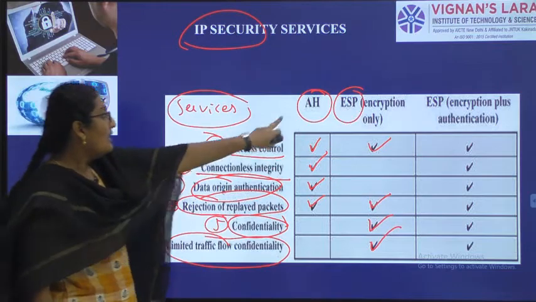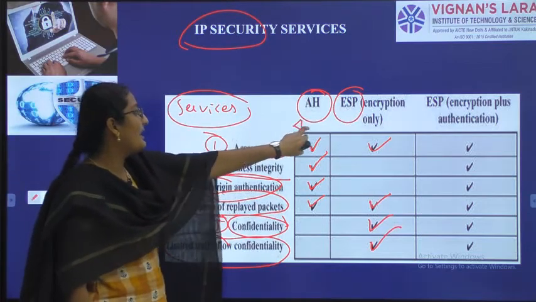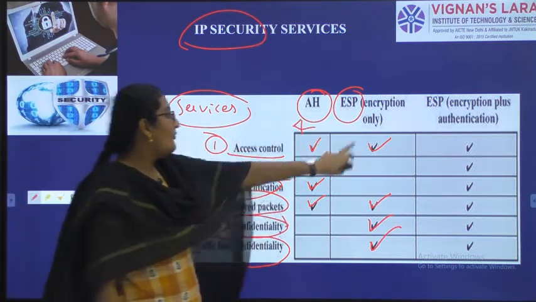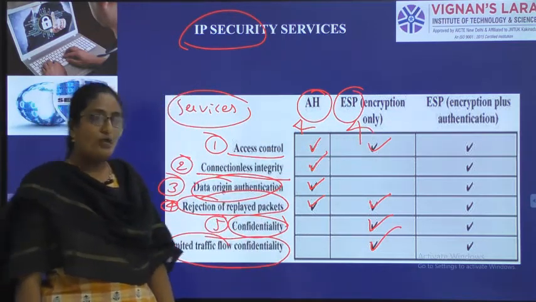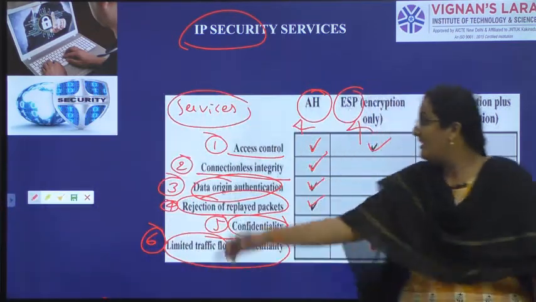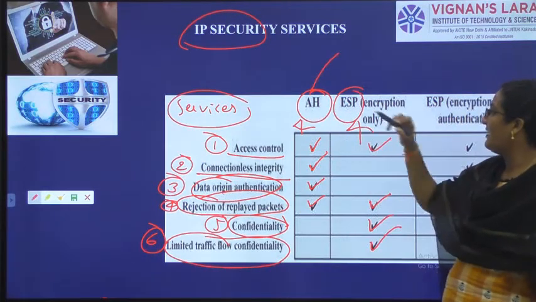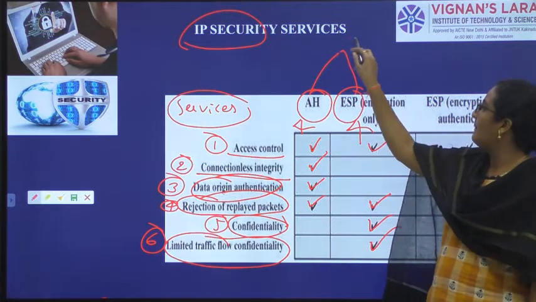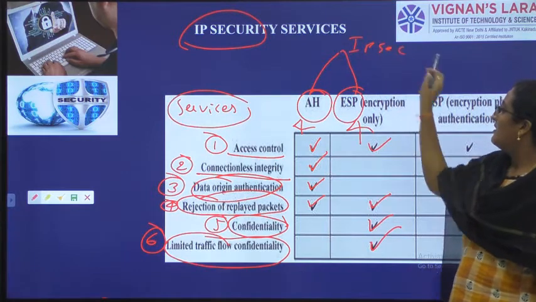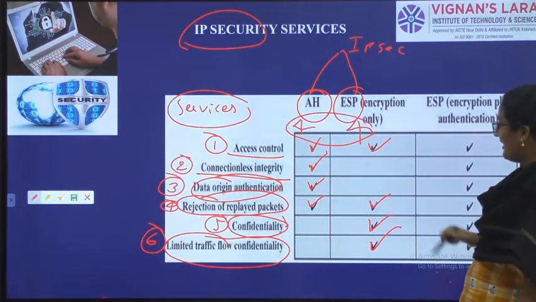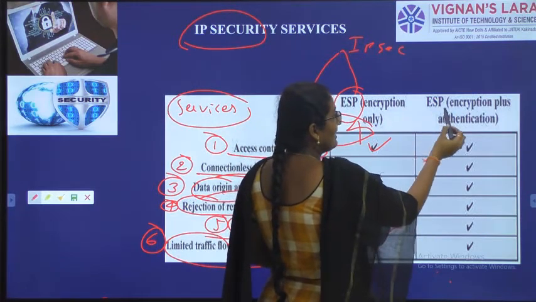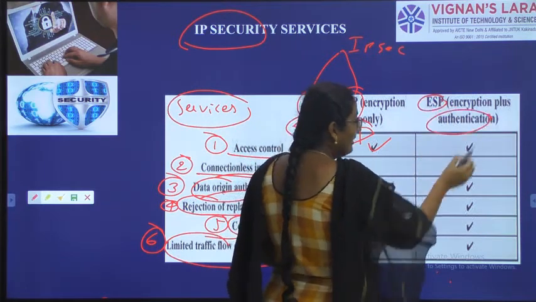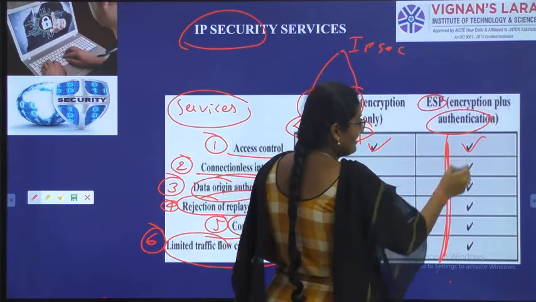So, four services are provided by authentication header, and four services are provided by encapsulating security payload. What we are doing is integrating authentication header and encapsulating security payload in IPsec so that we can get all the services. You can see here, if you integrate encapsulating security payload with authentication, you can get all 6 services.